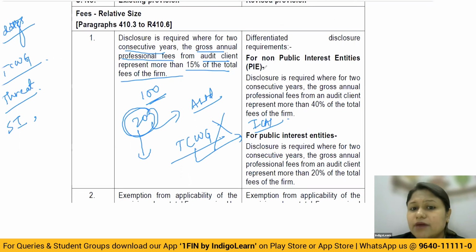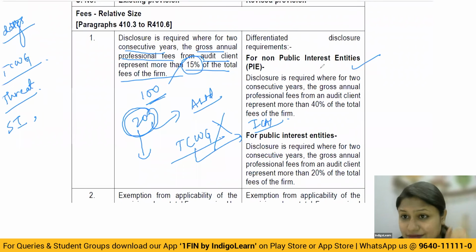And second, they have increased this particular threshold, and it depends upon public interest entities and non-public interest entities. Very important: you're no longer going to disclose it to TCWG. Now the disclosure is made to whom? To the institute directly. You go directly to the institute and report the level of fees we are receiving from that particular client if it is crossing that limit.